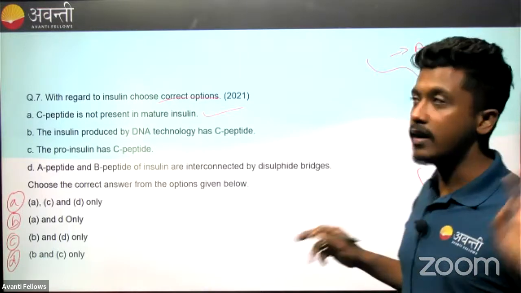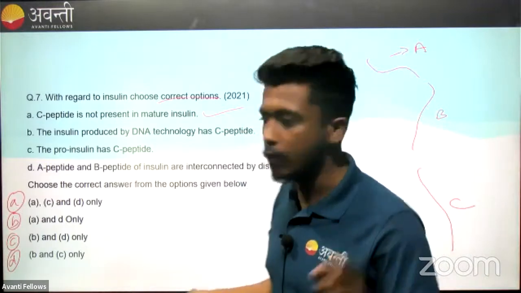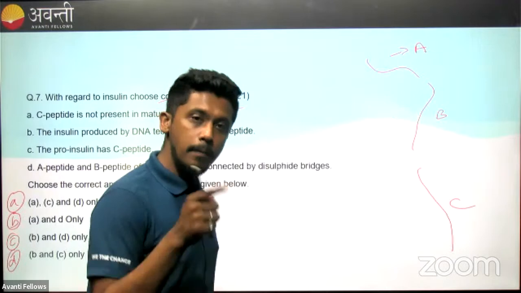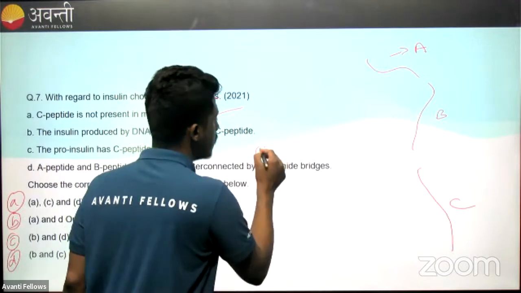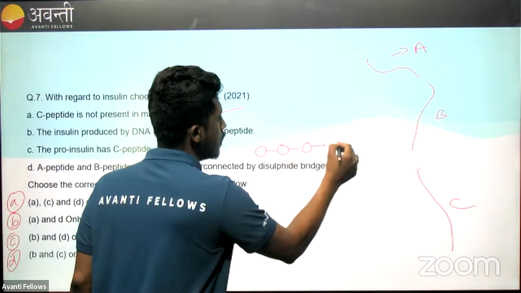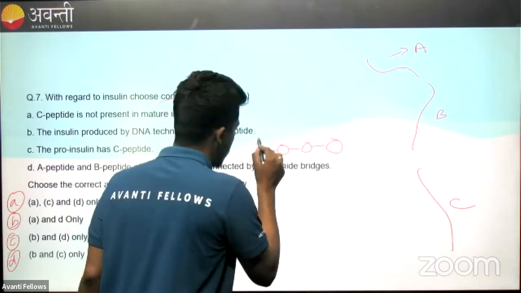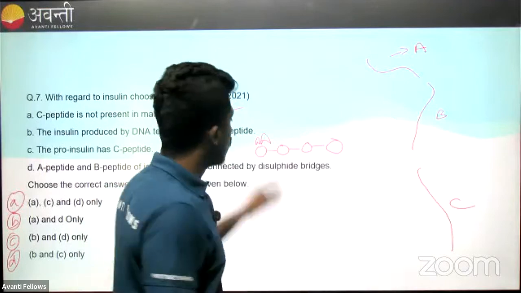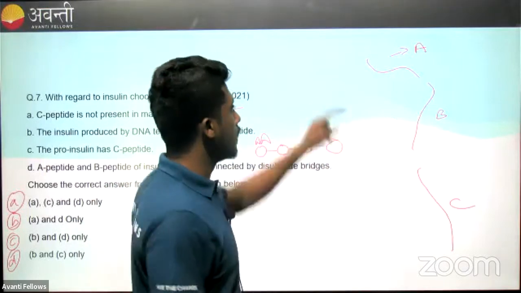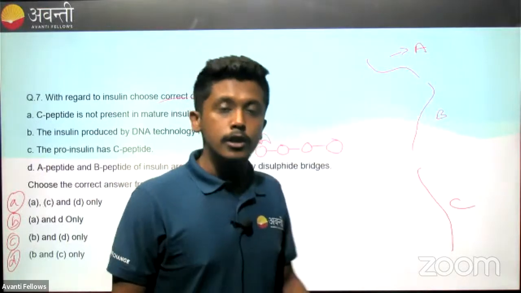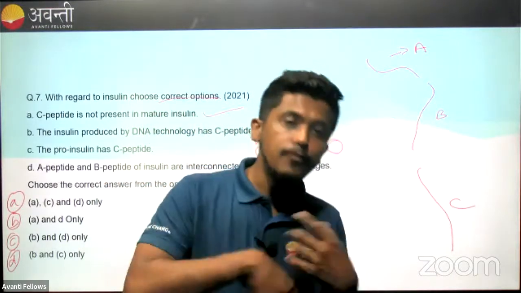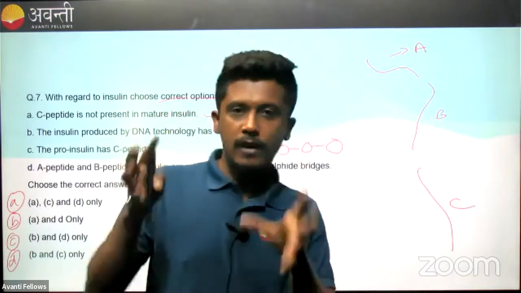If people are wondering what he is talking about, see, what is a peptide chain? Proteins are made up of peptide chains. Peptide chains are made up of polymers of amino acids. You know what amino acids are, right? So amino acids are the basic building blocks of your protein. So the chain of amino acids will lead to one type of peptide chain. The combination of peptide chains, or the modification of peptide chains, will lead to functional proteins.